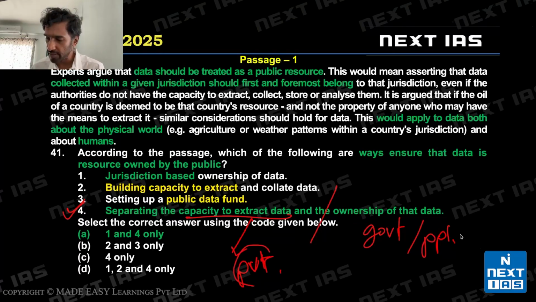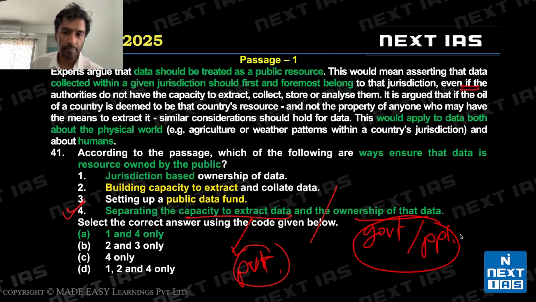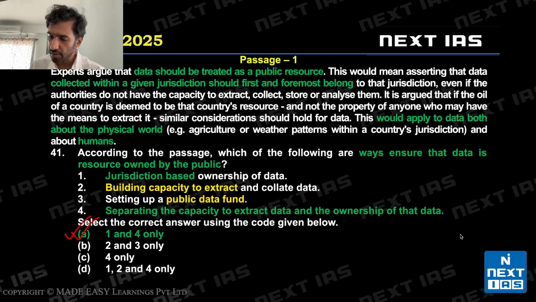Capacity to extract can belong to the private sector based on this statement. And ownership of data is the property of the people or the government, right? So A is the right choice. Public data fund has nowhere been mentioned. So 2 and 3 are invalid.